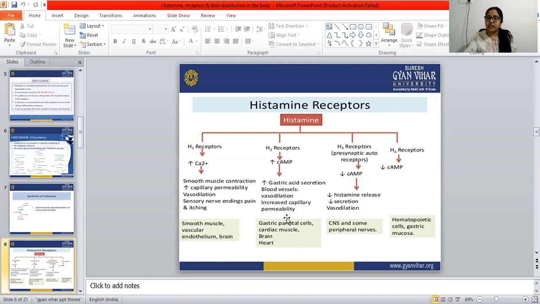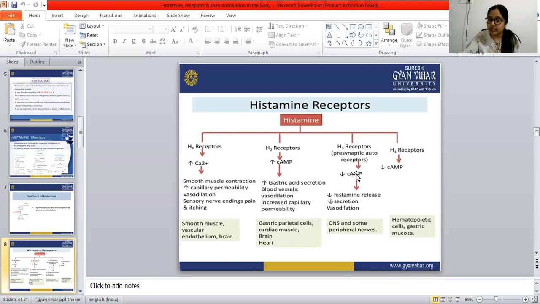The third is the H3 receptor. The H3 receptor is a presynaptic autoreceptor that decreases cAMP, whereas the H2 receptor increases cAMP.